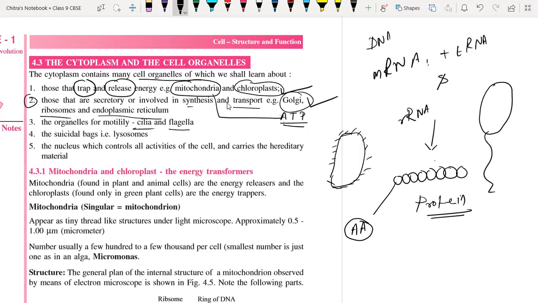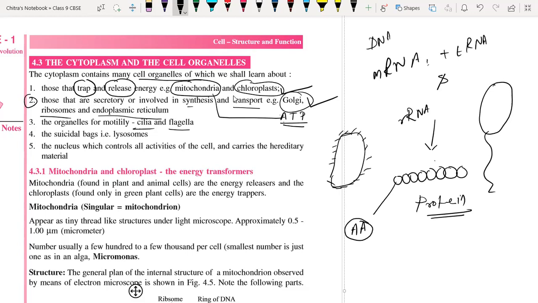Like you have gone through paramecium. Paramecium has cilia around it, and it helps in locomotion. A bacterial cell has flagella, and it helps in locomotion, meaning movement. So they are very useful in performing the locomotion of the cell.